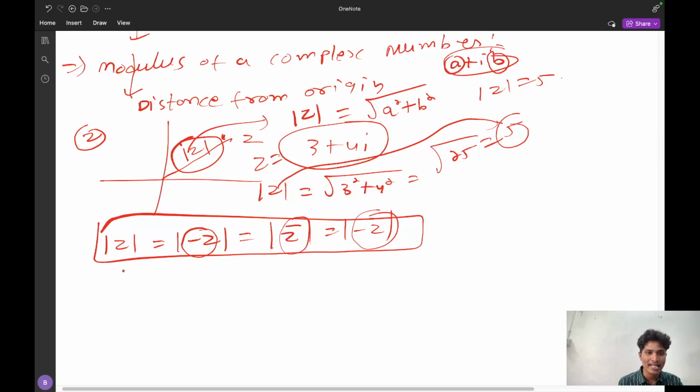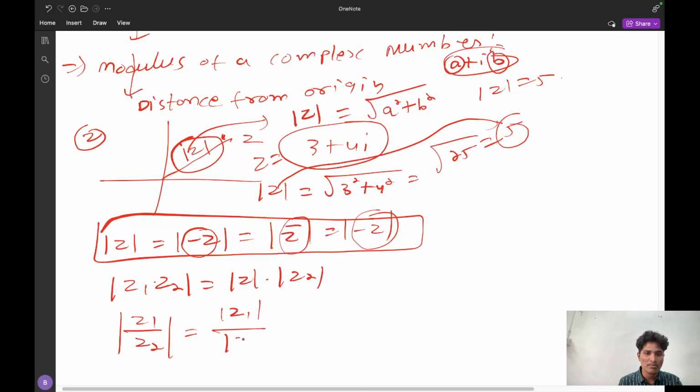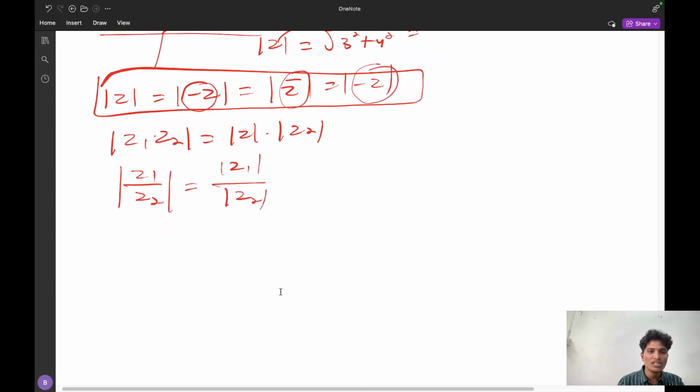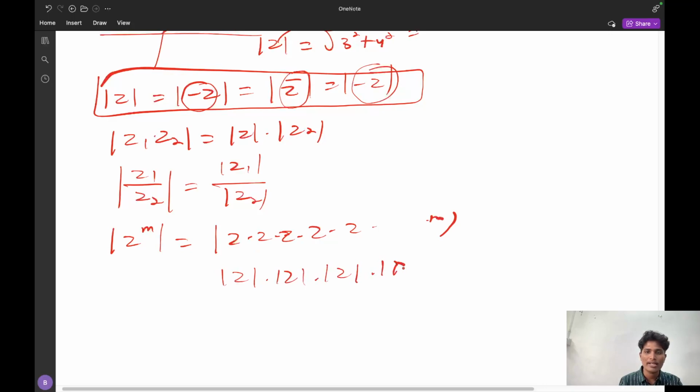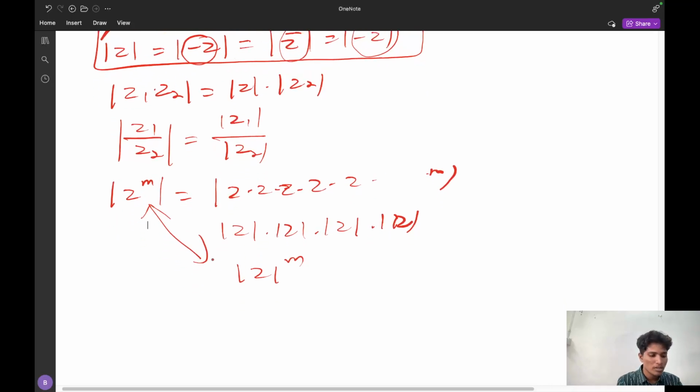It is very important. And next thing, the modulus can be splitted. That is, z1 into z2 is another complex number. That modulus is the same as modulus of z1 into modulus of z2. This is the determinant property, you can say. And the division also, that is z1 divided by z2, you can divide, that is modulus of z1 divided by modulus of z2. Another thing, the modulus of z power m is same as, you can write z into z like this up to m times. So it will be modulus of z into modulus of z, like that. It will be modulus of z whole power m. So this can be interchanged. So these are the properties.